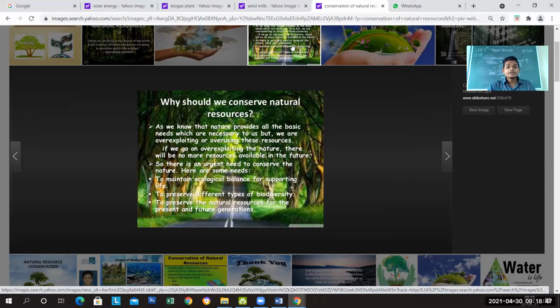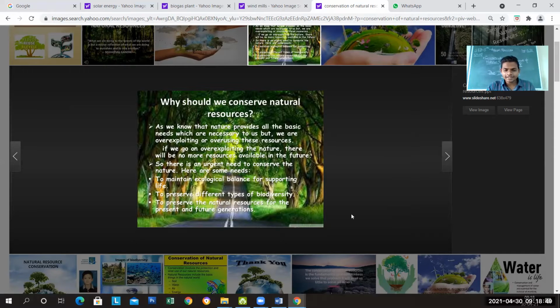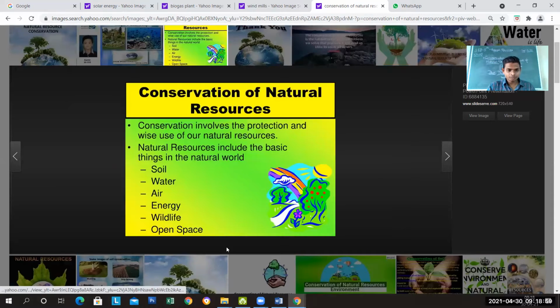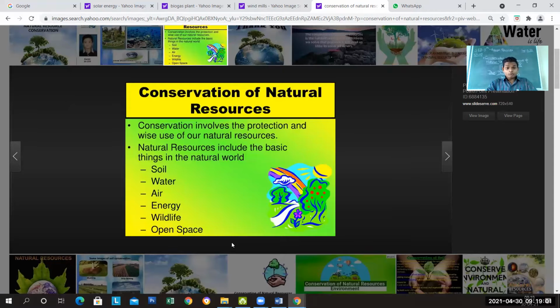To preserve different types of biodiversity all around the world. Just see here, once again I'm going to show you. Conservation involves the protection and wise use of natural resources. Wise use, so our future generation will get what we are using right now, in a proper way, by a proper method.